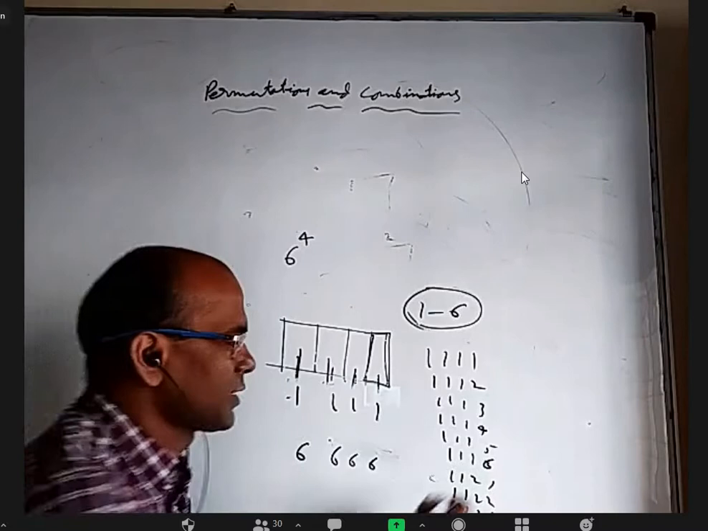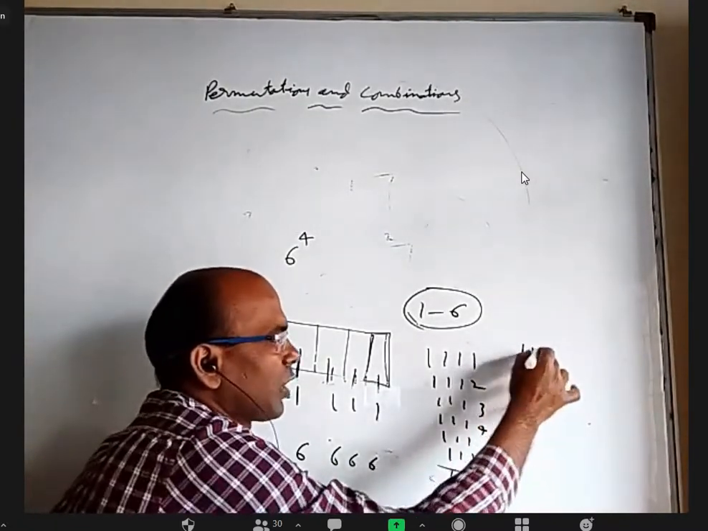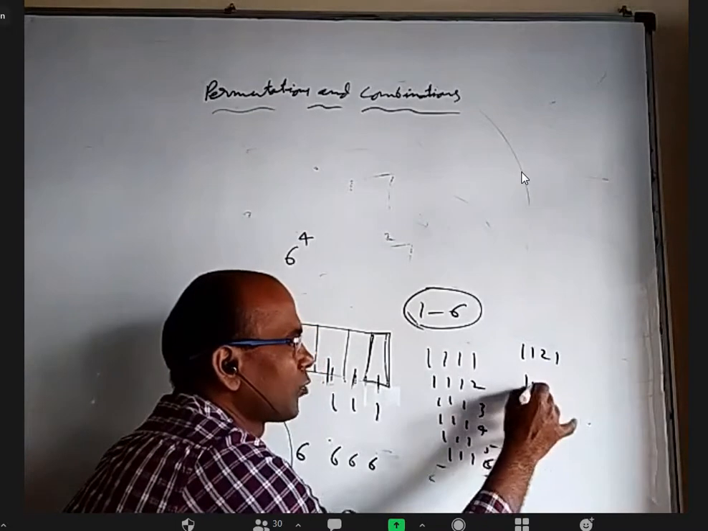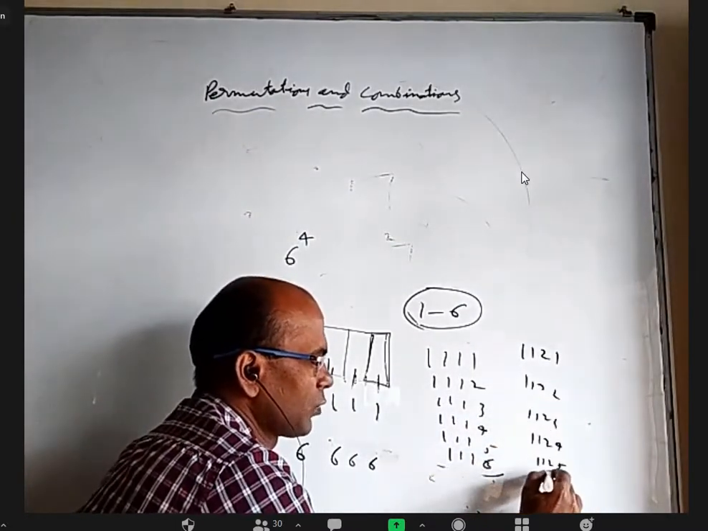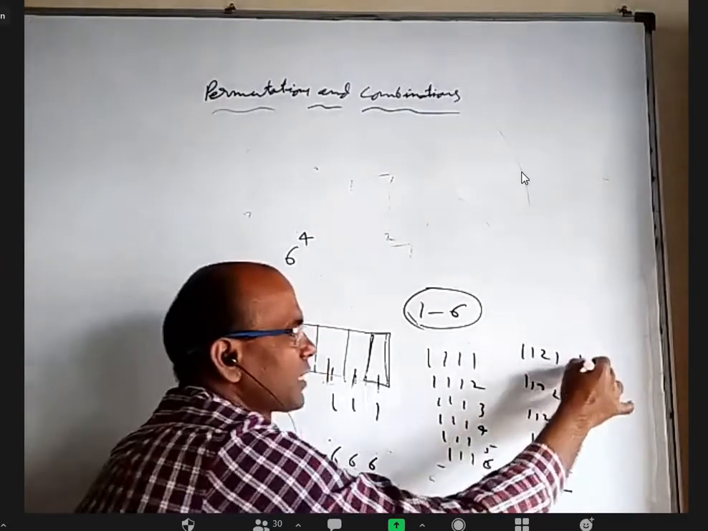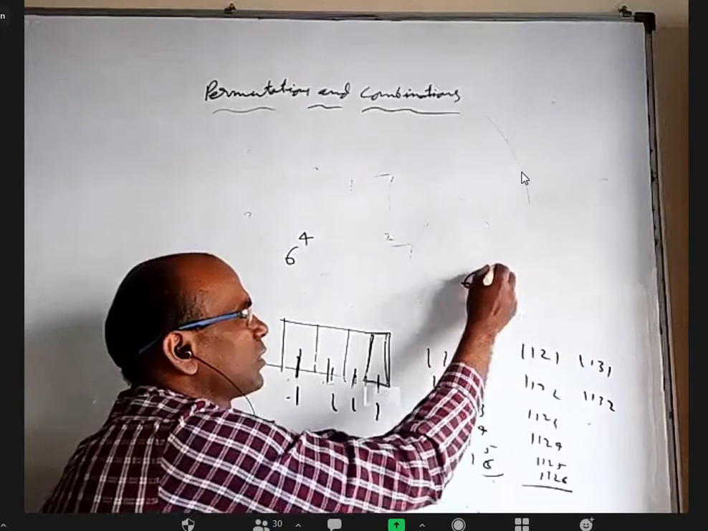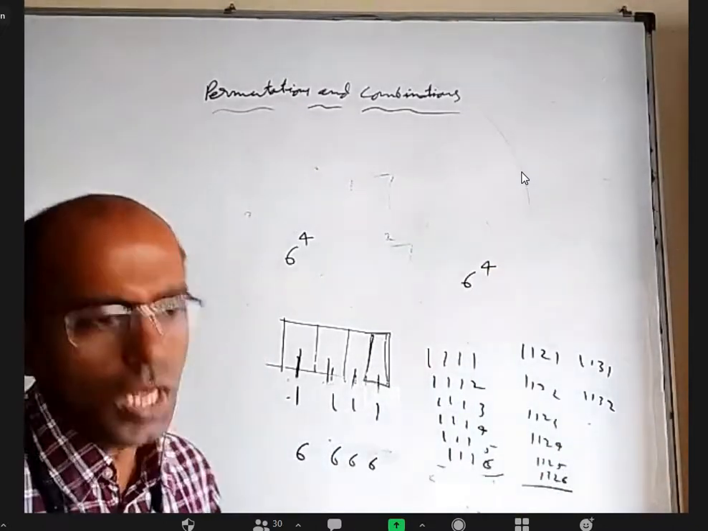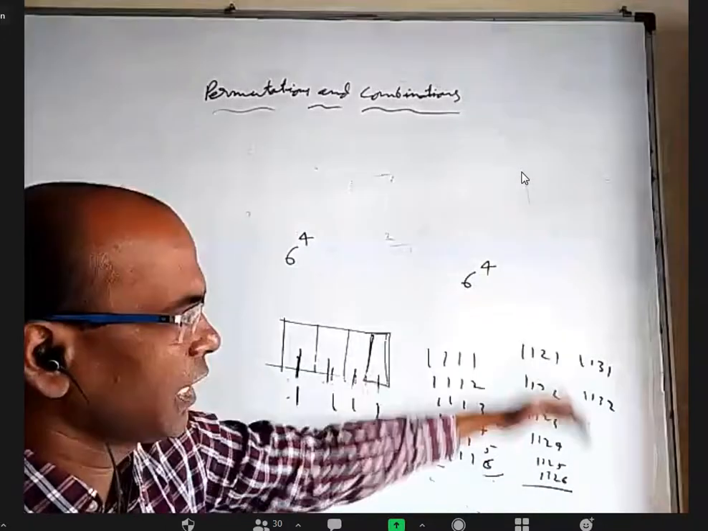So when you write all possible numbers, 1111 up to 1116, you get consecutive numbers. After that, there is a gap. You get 1121, 1122, 1123, 1124, 1125, 1126. Next, you will get 1131, 1132. Like that, in total you will get 6 power 4 numbers. All are not consecutive: these 6 are consecutive, then a gap, again 6 consecutive, again a gap.